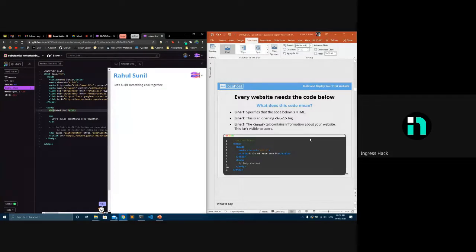Okay, so all the HTML pages are written like that. Like I said, every tag has contents inside it. The entire HTML page is written inside the HTML tag. It starts with HTML and ends with HTML. Then it contains a head tag and also a body tag.